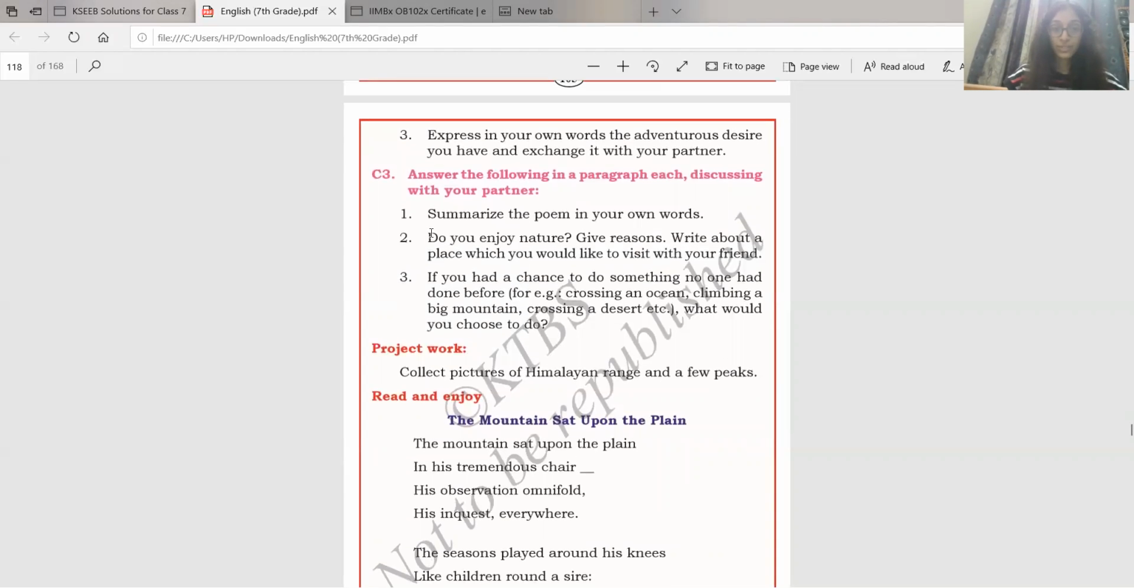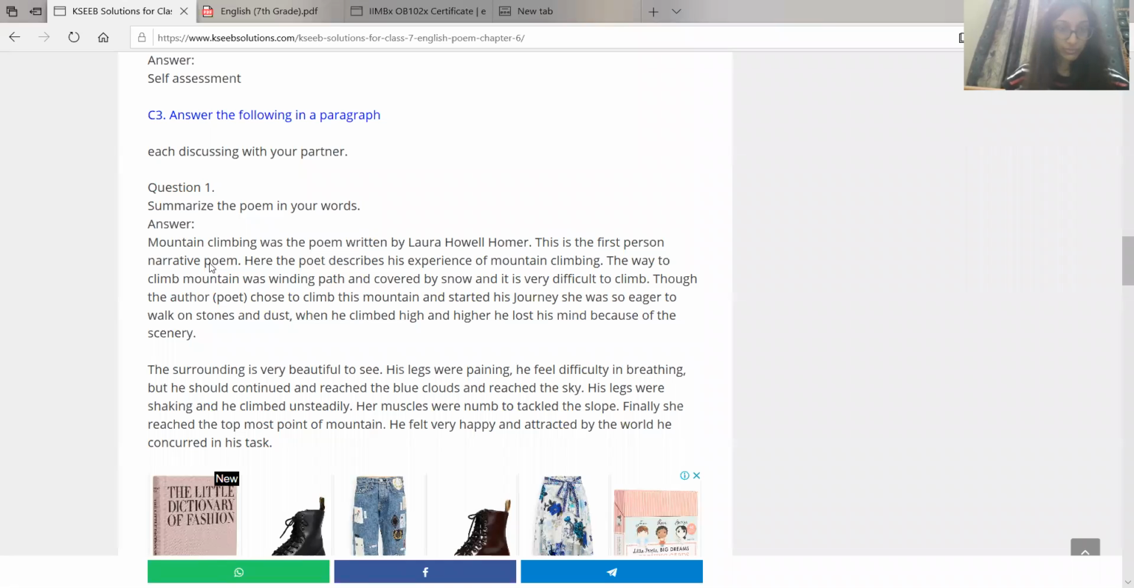Okay, so now this one, summarize the poem in your own words. So you can write it down however you understood the poem, but to make it easier for you, I will show you how you should write, okay? You can pause the video and note down this in your notebook. Mountain Climbing was the poem written by Laura Howell Homer. This is a first person narrative poem.